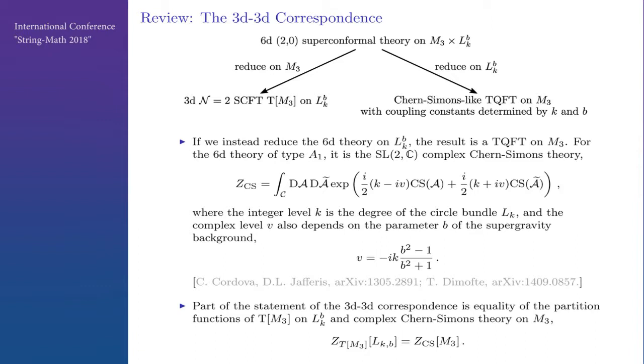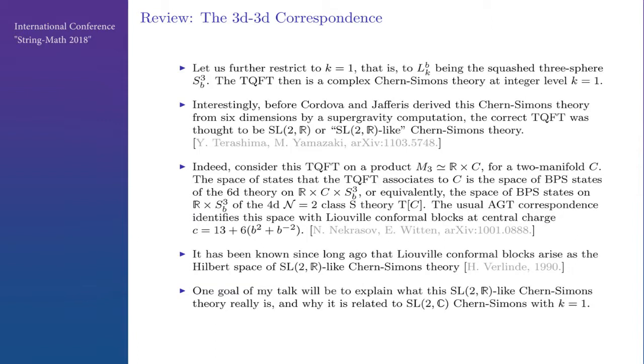This theory was obtained from 6 dimensions for K equal to 1 by Cordova and Jafferis, and there are papers which obtained it for K equal to 0, and it was also checked by Dimofte in this paper. Part of the statement of the 3D correspondence is that the partition function of T[M3] on the lens space and complex Chern-Simons on M3 are equal. Okay, let's further restrict to K equal to 1. So now our L_K,B is just a squashed 3-sphere, and the TQFT is complex Chern-Simons theory at integer level K equal to 1.